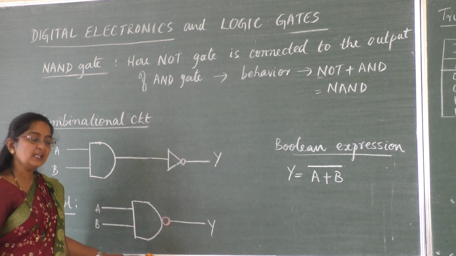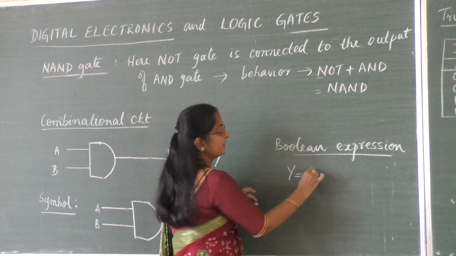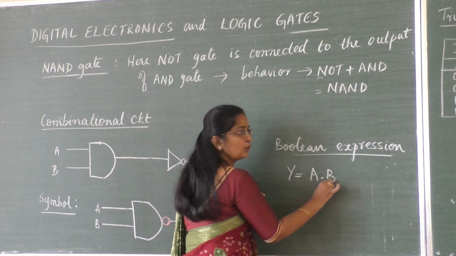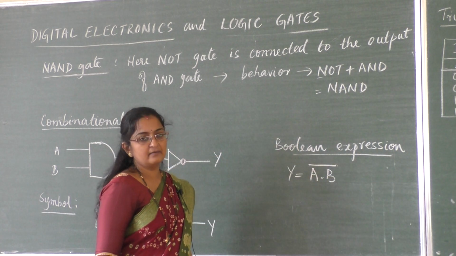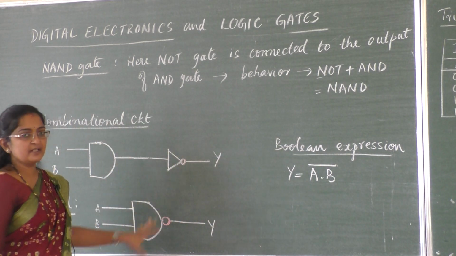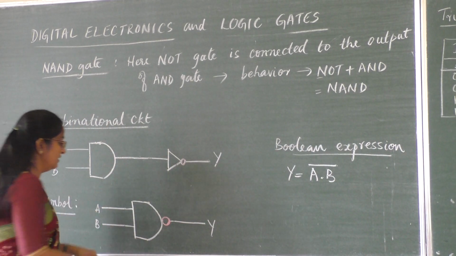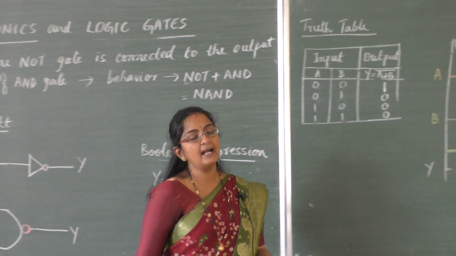How to write the Boolean expression? The Boolean expression for the AND gate is A dot B. NOT AND means I have to put a NOT on the whole, that is a bar: A dot B whole bar. So very simple. If you have understood NOR, you can just remember all these concepts. You only have to replace the OR symbol with the AND symbol.